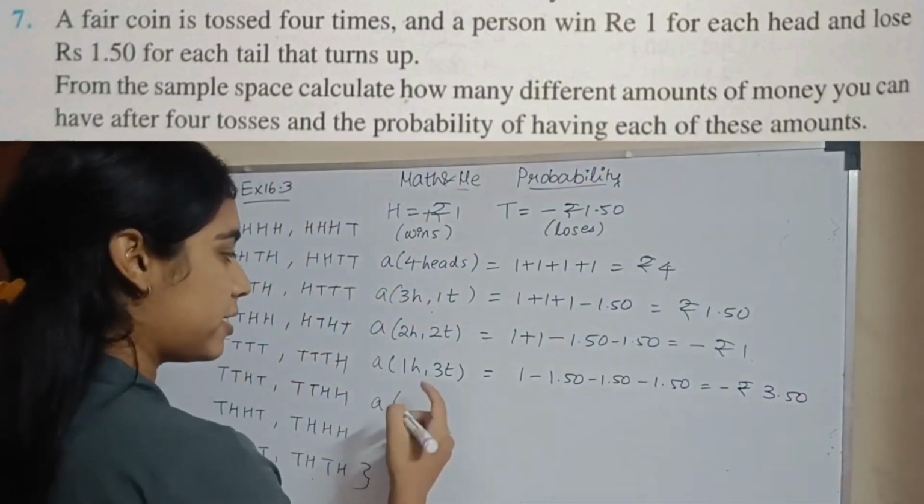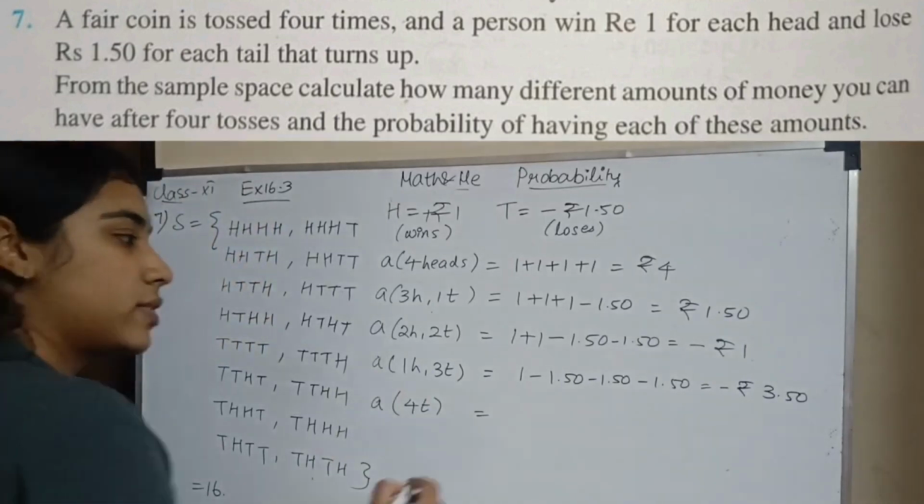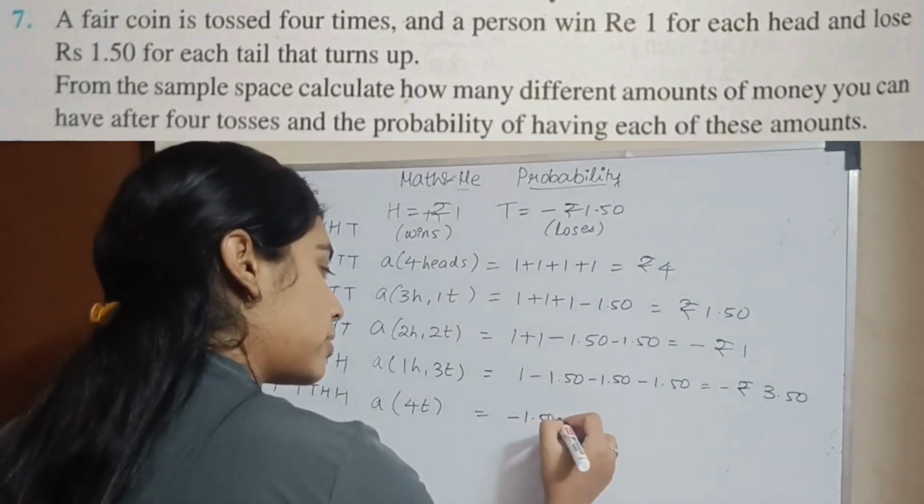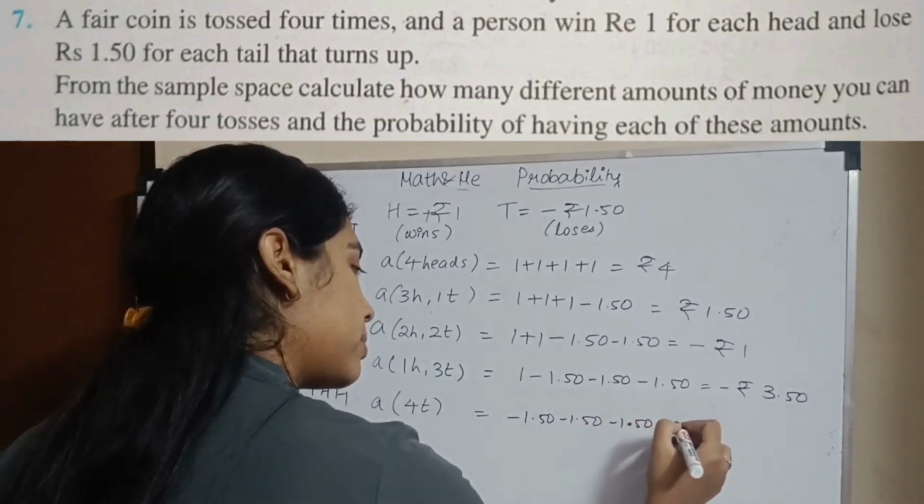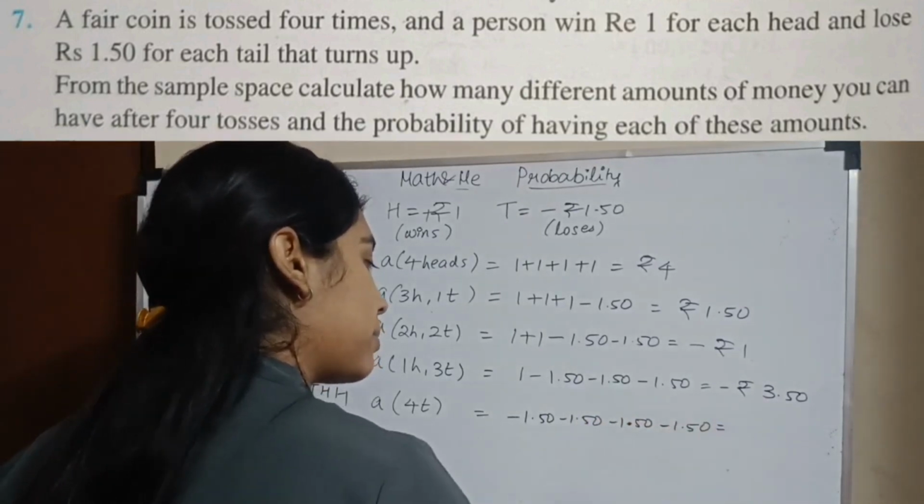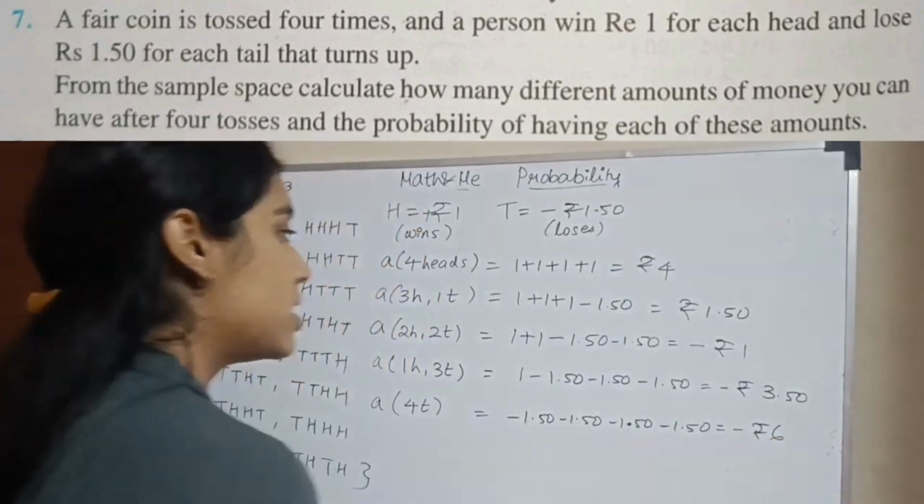The amount when you have all 4 tails, no heads. Overall, it will be minus 1.50 minus 1.50 minus 1.50 minus 1.50. So it will be minus 3 and minus 3, so it will be minus rupees 6.